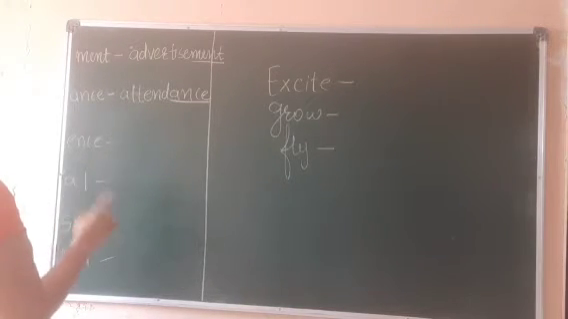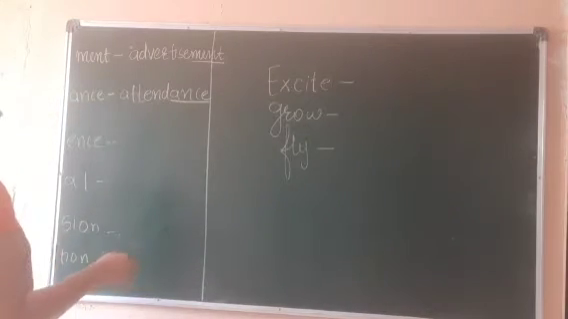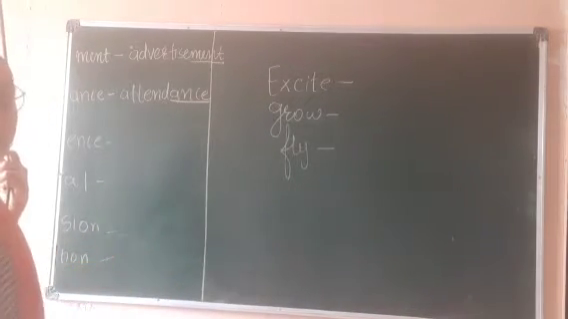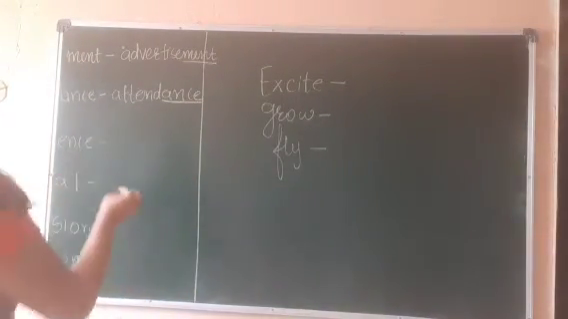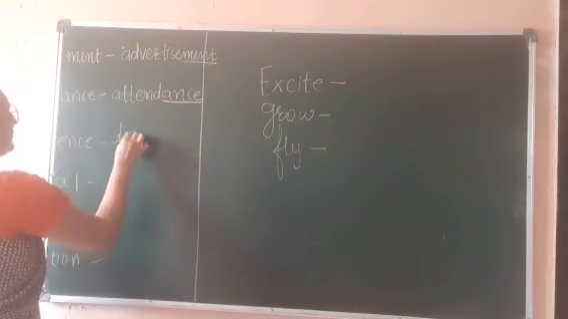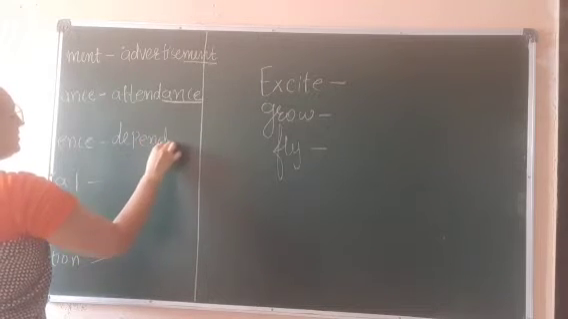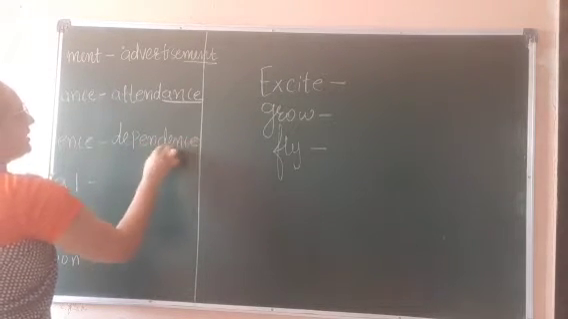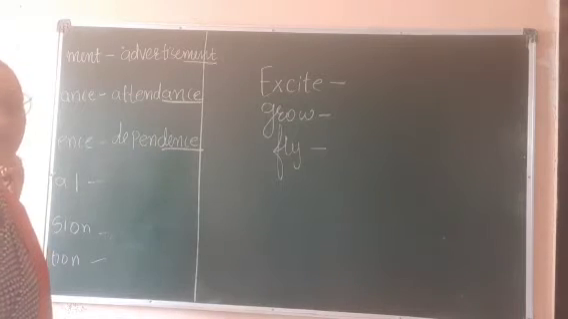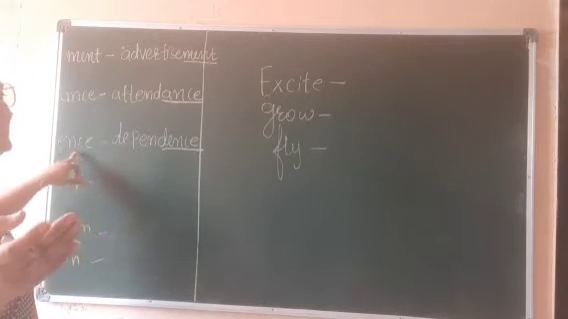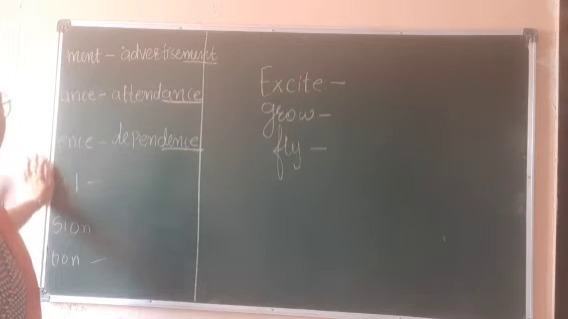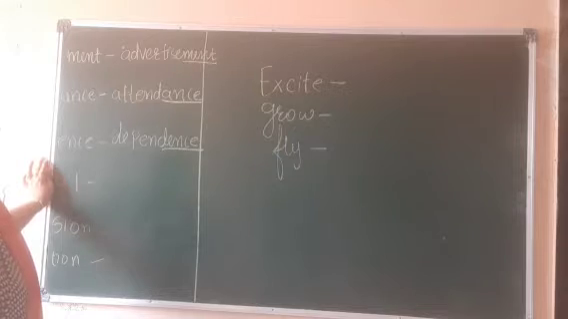For example, ENCE. Right? Now, what we can take? It's very simple. ENCE. For example, dependence. So here we have added the suffix at the end, that is ENCE. The word depend we can change into abstract noun, that is dependence.